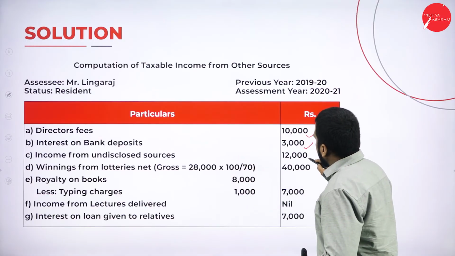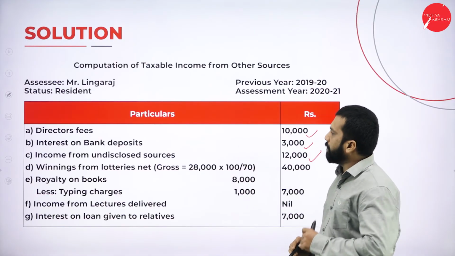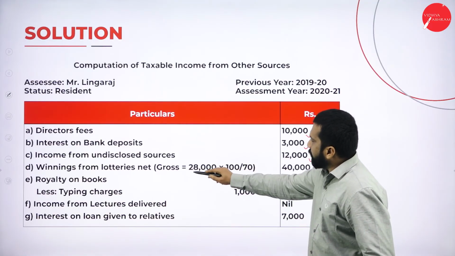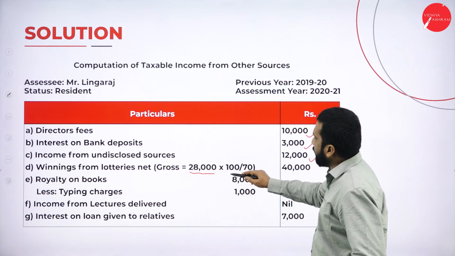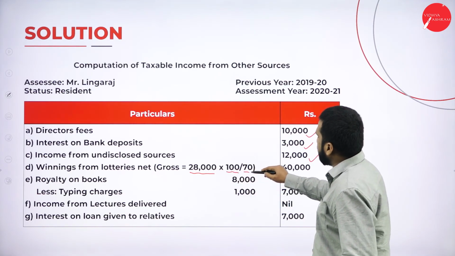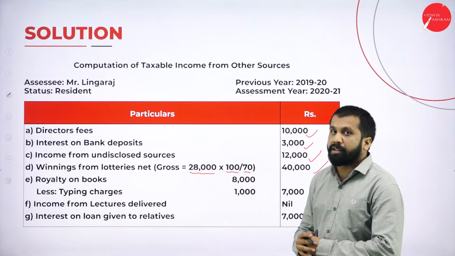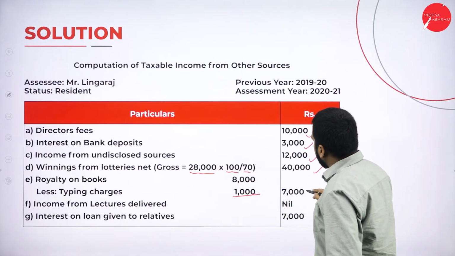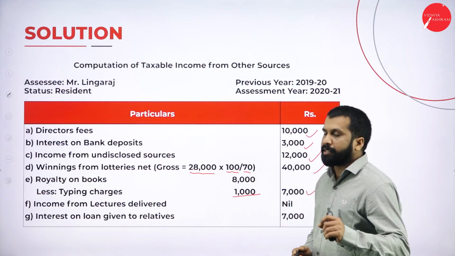Income from undisclosed, yes, fully taxable. Then winning from lottery. Winning from lottery, net they have given, 28 into 100 divided by 70. It will become 40,000. Royalty from book, 8,000 minus 1,000, it is 7,000.